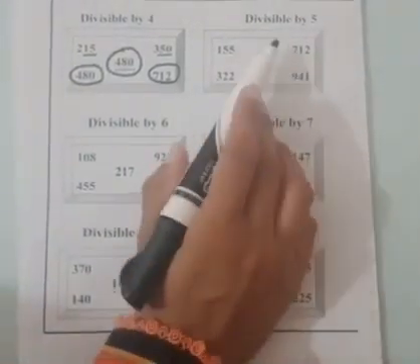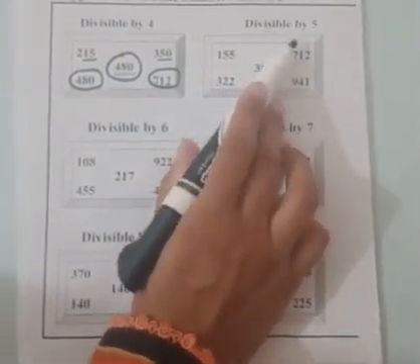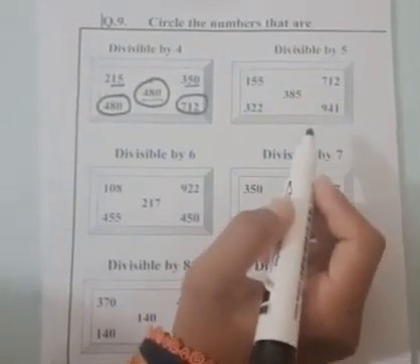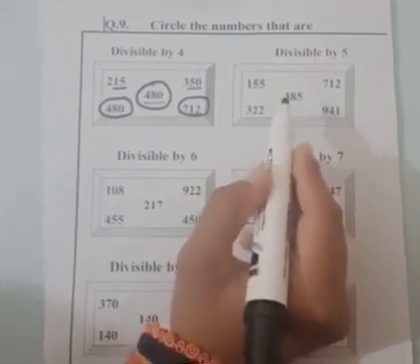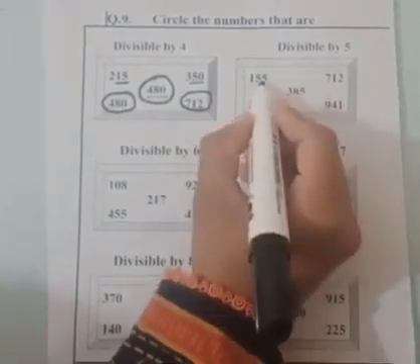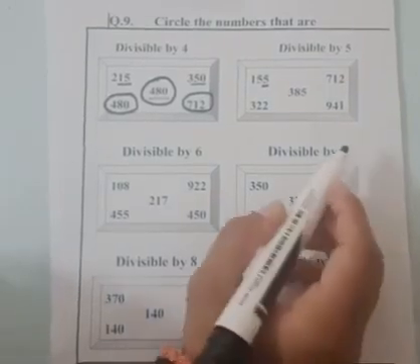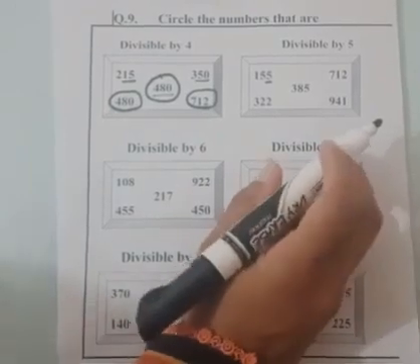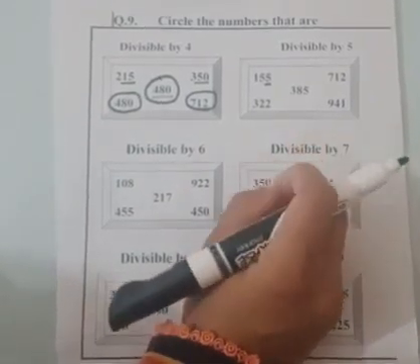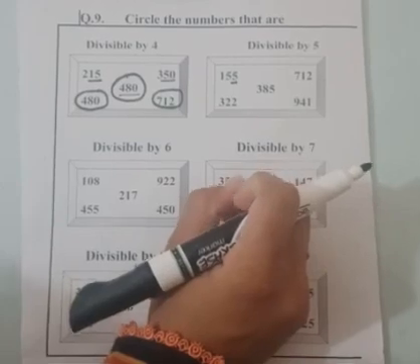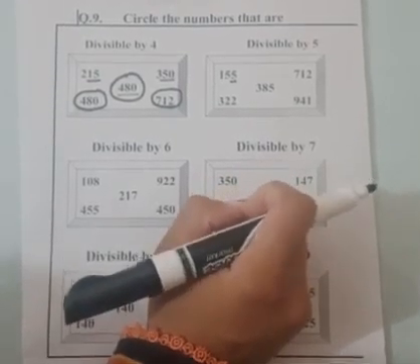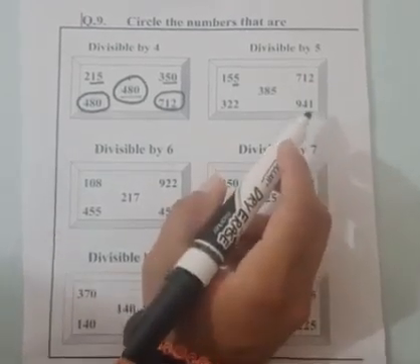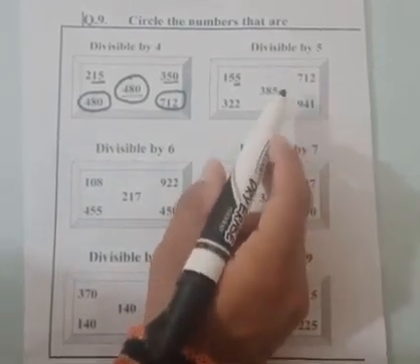Okay, next we have to find the numbers which are divisible by 5. To find, the last digit of the number should be 5. If the number at its unit place is 5, then the number will be divisible by 5. If the last number is 0, there are two conditions. If the last number is 0 or 5, then the number will be divisible by 5. If there are some other numbers at its unit place, then the number will not be divisible by 5.